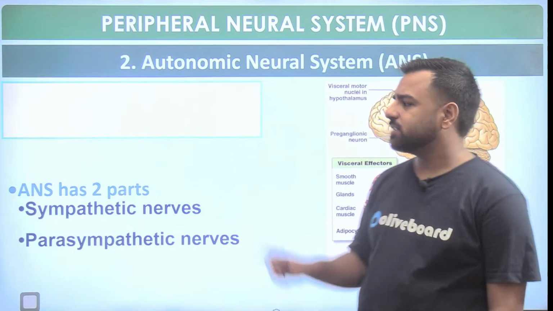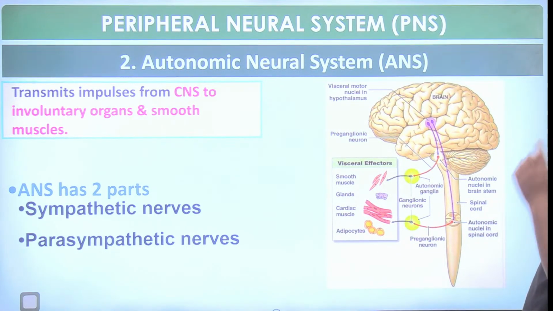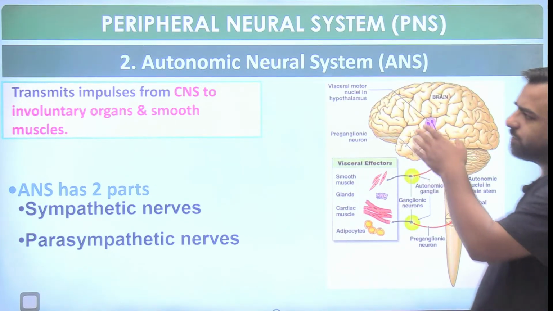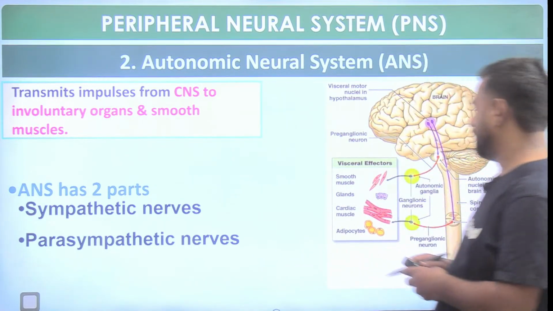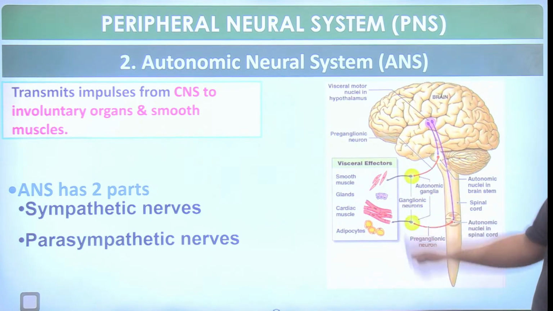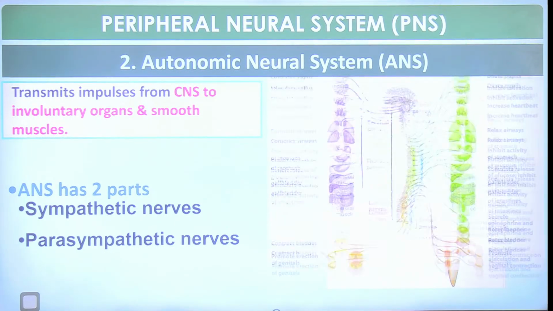So that's under this autonomic nervous system. That has two parts, that is sympathetic nerve and parasympathetic nerve. It transmits the impulses from the CNS to involuntary organs and the smooth muscles which are not in my control. So smooth muscles, glands, cardiac muscles, adipocytes, they are not in my control, right?